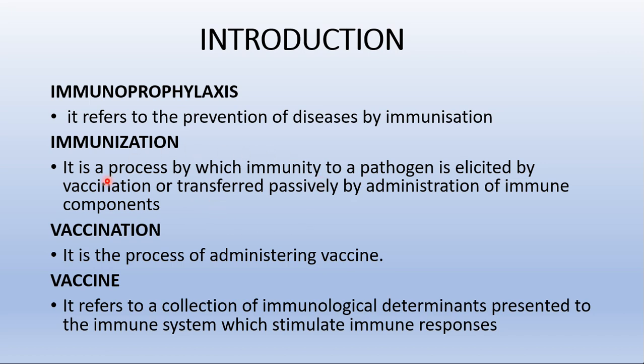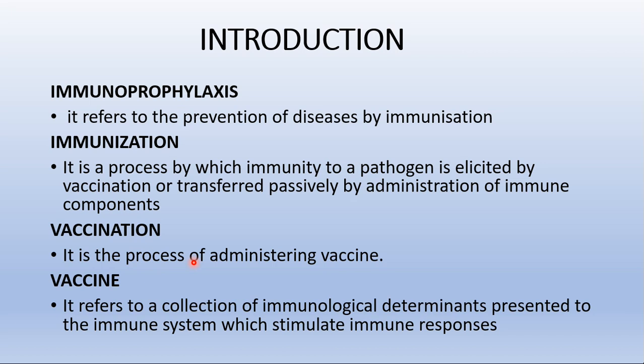So both processes are called immunization.